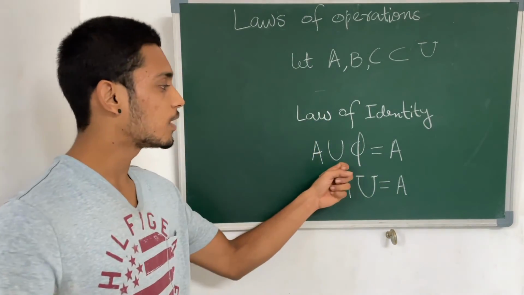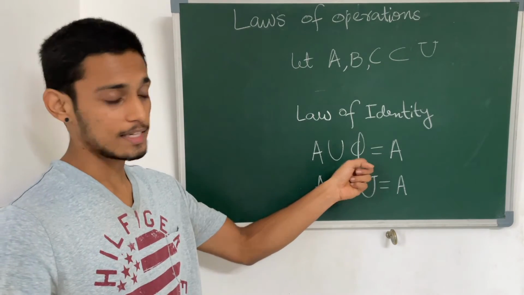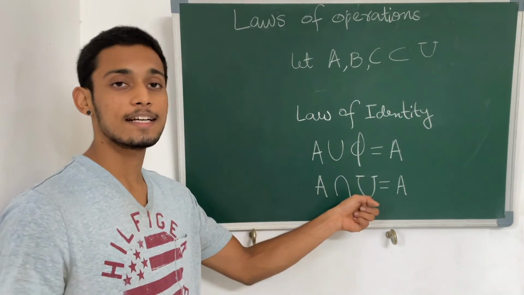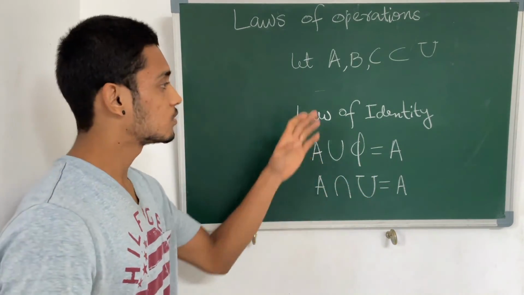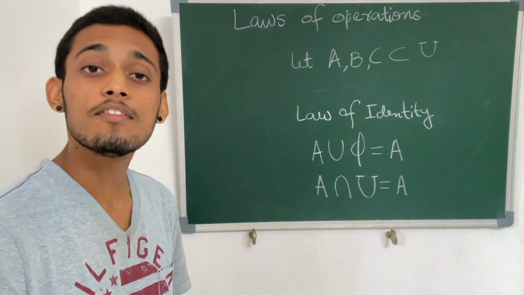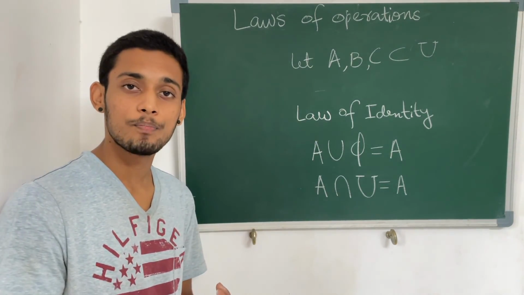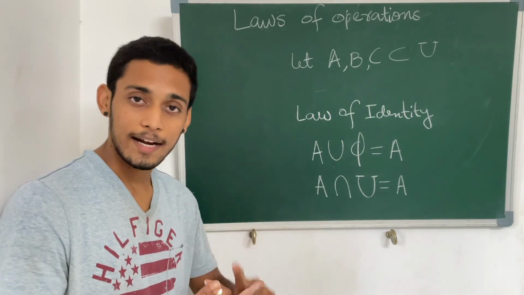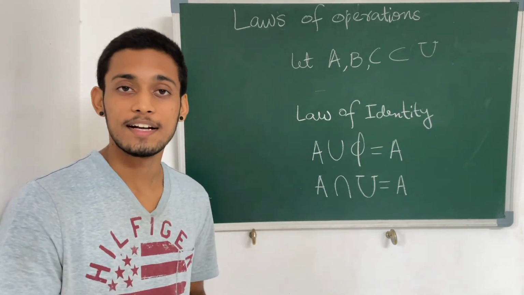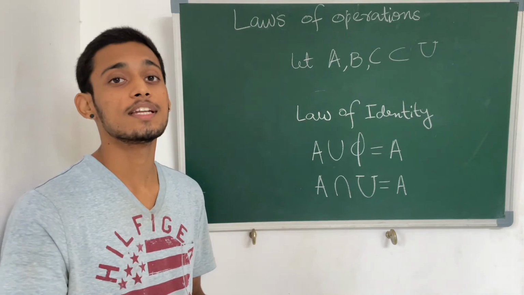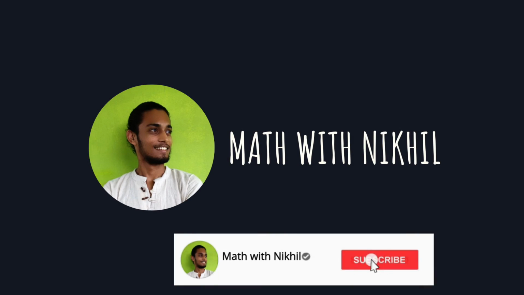So for union, you have the identity as phi, that is the empty set, and for intersection, you have the identity as the universal set. So this is the law of identity. So we have seen 4 laws, that is commutative law, associative law, idempotent law, and the law of identity for these operations of union and intersection.